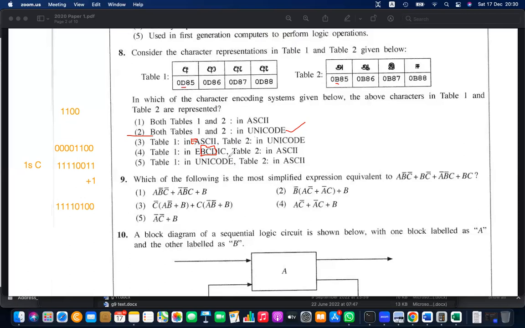Then they introduced EBCDIC because BCD was only for the numbers. They needed a mechanism for characters. And then, in parallel with that, ASCII was introduced with 7 bits. 7 bits means it supported 2 to the power 7 unique characters, which is 128 unique symbols in ASCII. But EBCDIC has 8 bits, so it was possible to represent 2 to the power 8, which is 256 unique symbols. So both of these are okay to represent the English or Latin alphabet.